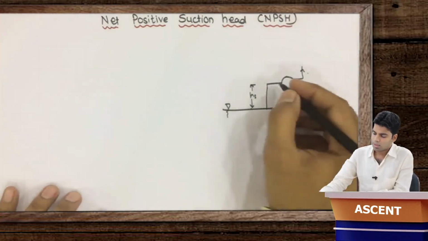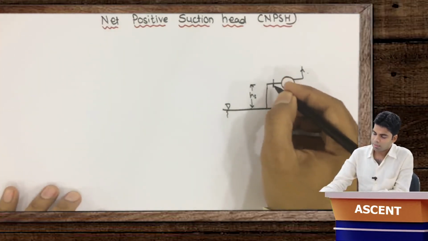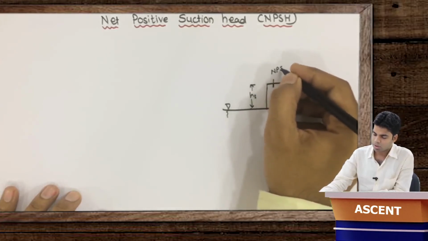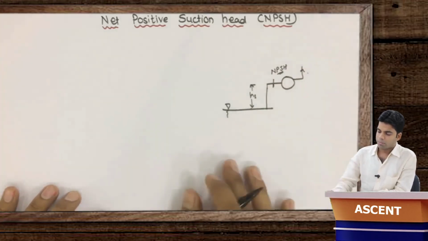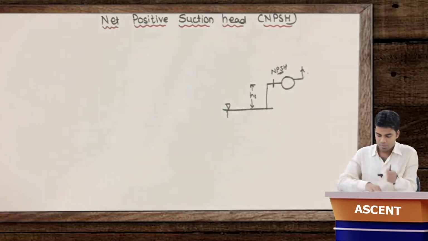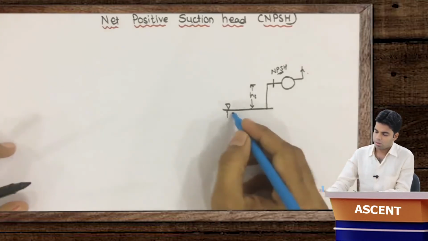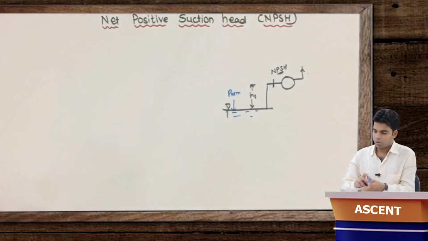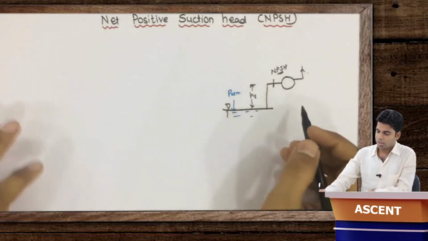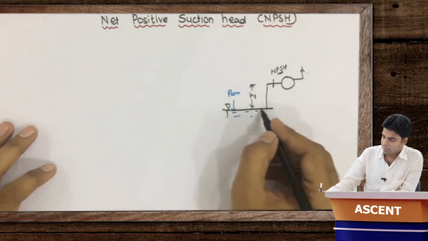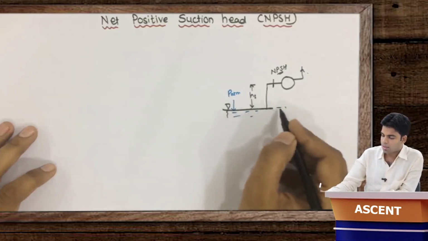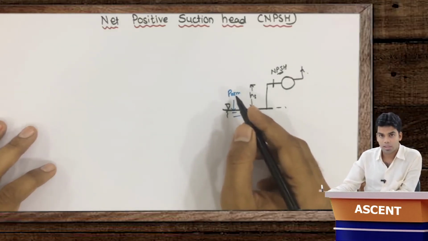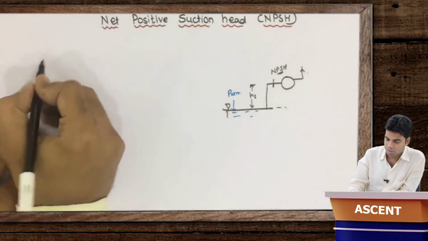Getting this? Now as I told you, the pressure which has to be maintained at the inlet of this impeller is nothing but net positive suction head. Now how can we determine it? Here obviously this is the water, and the pressure here will be atmospheric pressure, P atmosphere. So to find the net positive suction head we will equate the pressure here. At this level the pressure is atmospheric pressure, or in terms of gauge pressure, zero gauge pressure.